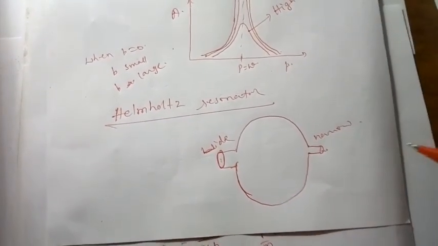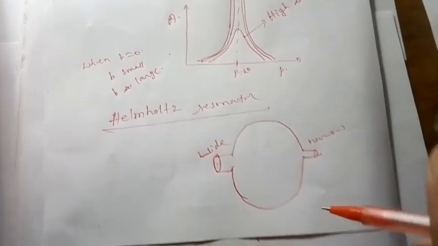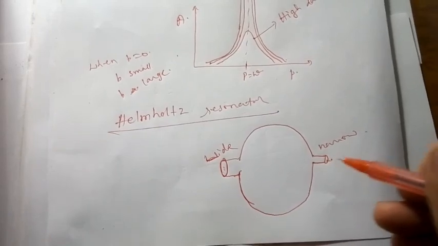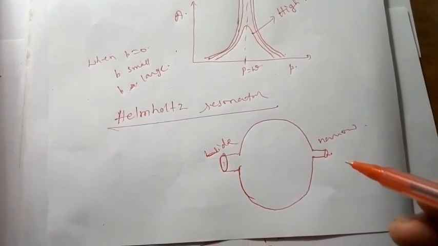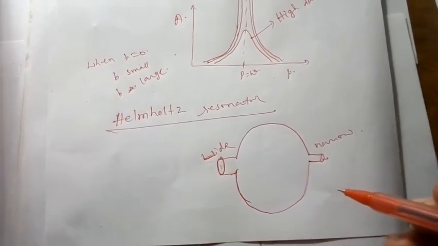That is the application. A fantastic application: this can be used for tuning or calibrating certain musical instruments. A special use of this is in your automobile silencer.